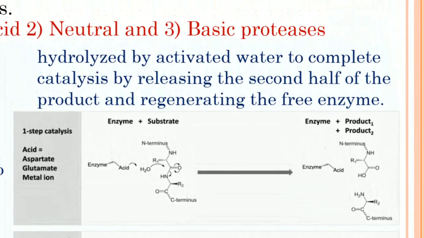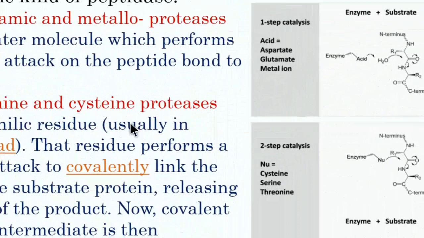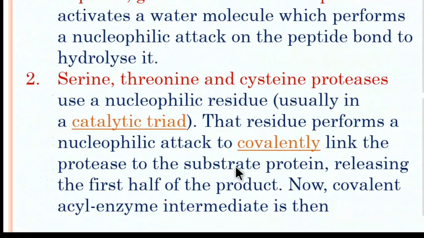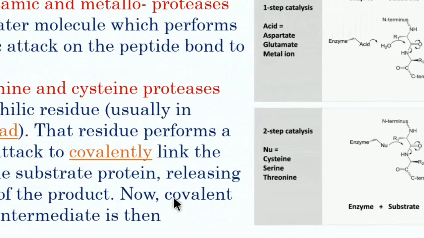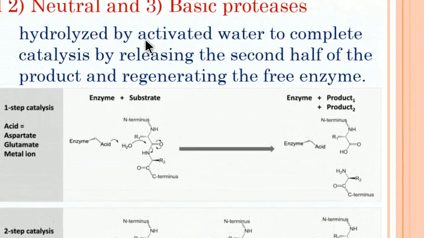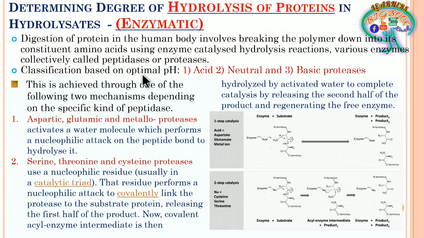Product 1 and product 2 can both be free amino acids, or one can be a free amino acid and the other can be the polypeptide chain. So all it depends on how the reaction is going to take place. Here as we have discussed, the first half of the product is going to be released where the covalent acyl enzyme intermediate is formed, and is then hydrolyzed by the activated water. So this is regarding this particular serine-based peptidases or proteases.